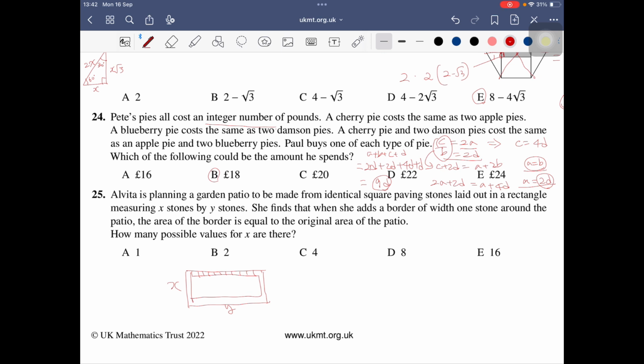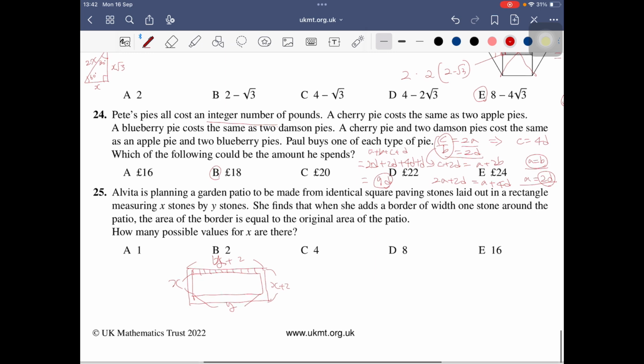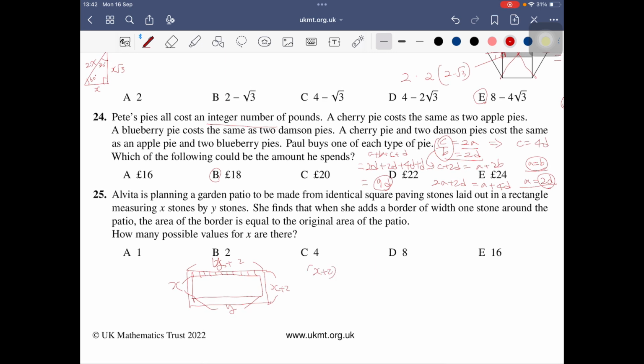The area of the border: this was X, this was Y, and this is Y plus 2, and this is X plus 2. So the area of the border is X plus 2 times Y plus 2 minus XY. This is equal to XY.